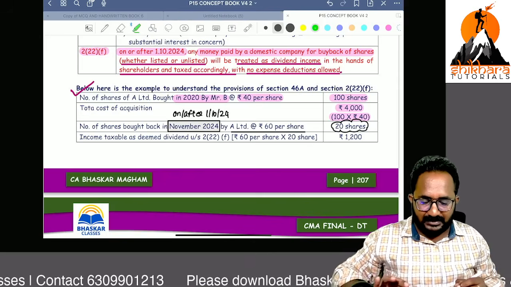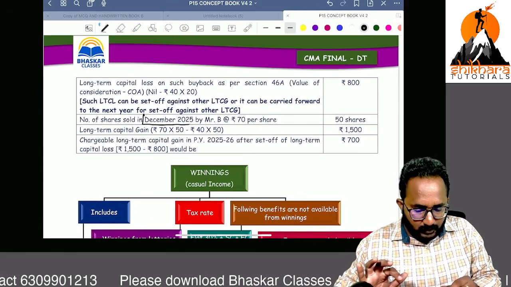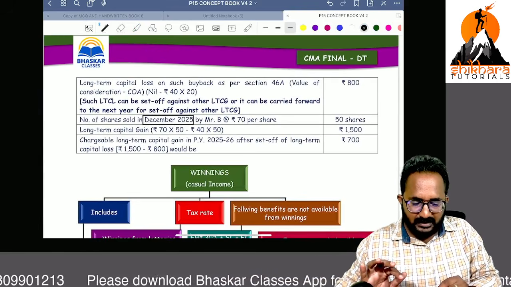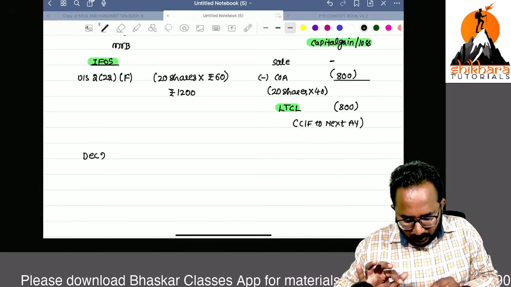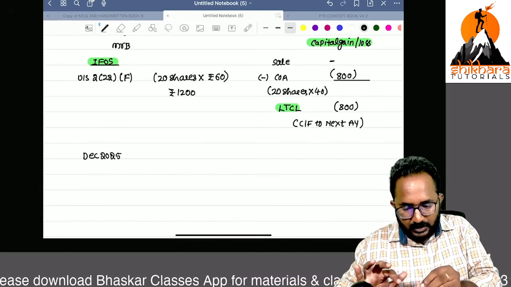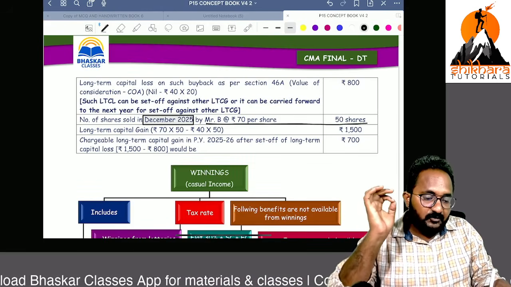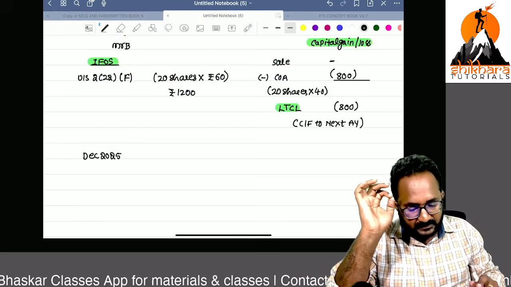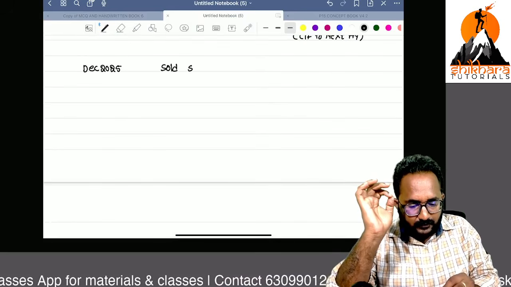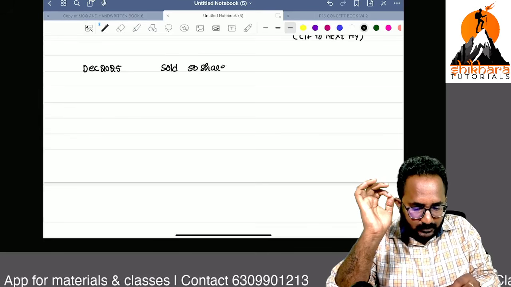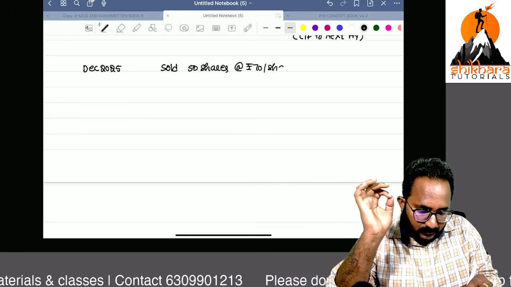Next facts, what they are given. Sir, in December 2025, next year, what happened? In December 2025, Mr. B sold 50 shares for 70 rupees each. Sold how many shares? 50 shares at the rate of rupees 70 per share.